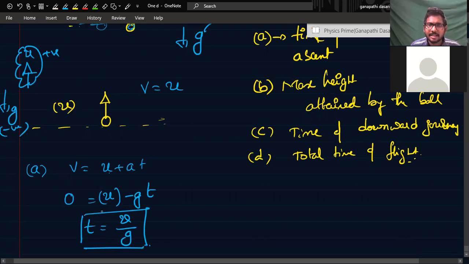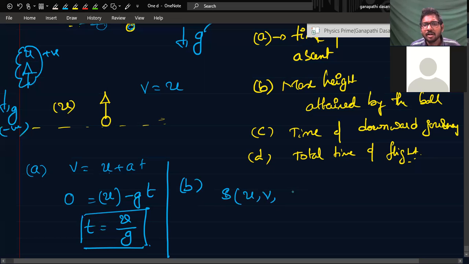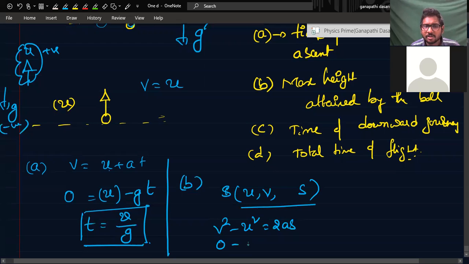Then if we come to the B question, which is maximum height attained. S is equal to ut plus half AT square. You can do it like that, and otherwise here we have U, we have V, and we need to find S, right? So U square minus V square is equal to 2AS. Final velocity is 0 here, so minus U square is equal to 2 into minus g into S. If we take U positive, g will become minus g.